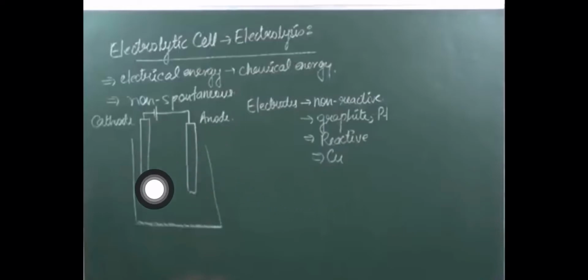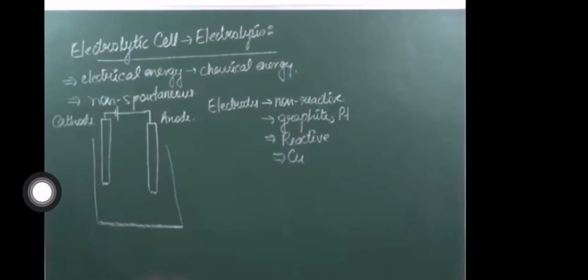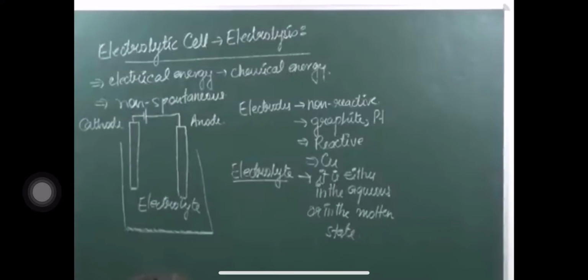Why do we have to take like that? Because a reactive electrode should be such that it should contain one of the ions of our solution.